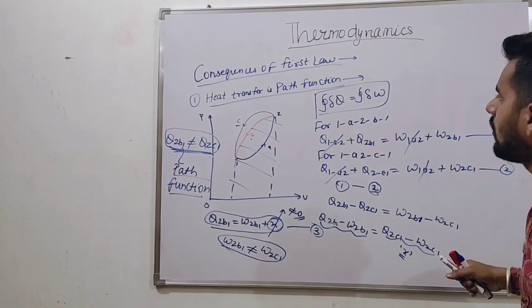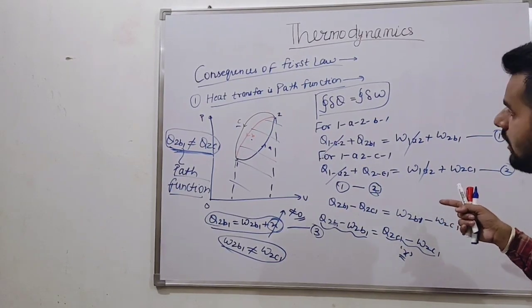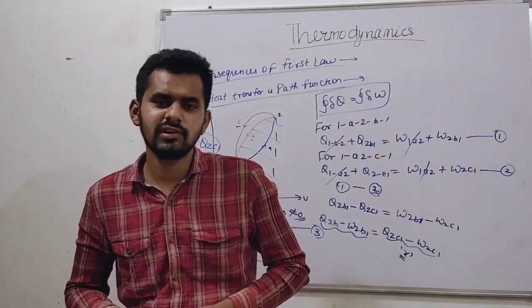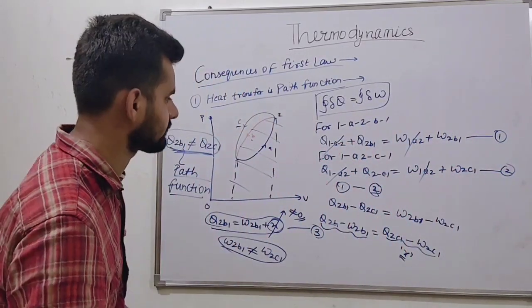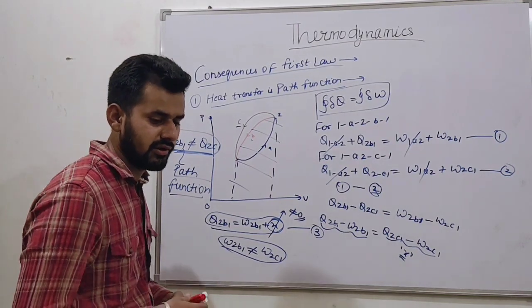Okay, now another term comes: energy is a property. How can we say that energy is a property, friends?